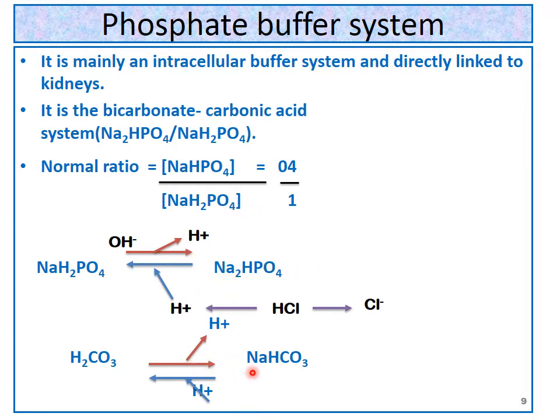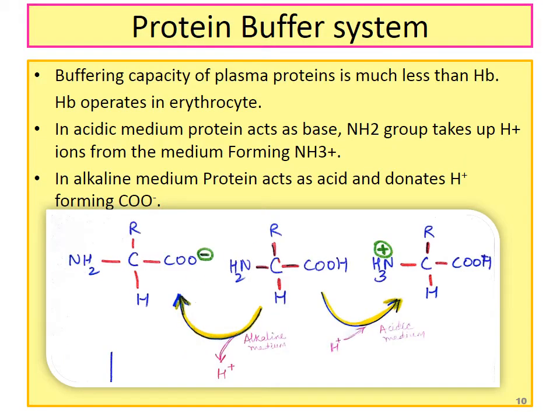The bicarbonate we have already seen. Here I have also shown that when it is HCl, it produces chloride and H plus ion. So the environment becomes H plus rich, that is acidic, then this disodium hydrogen phosphate comes in action.